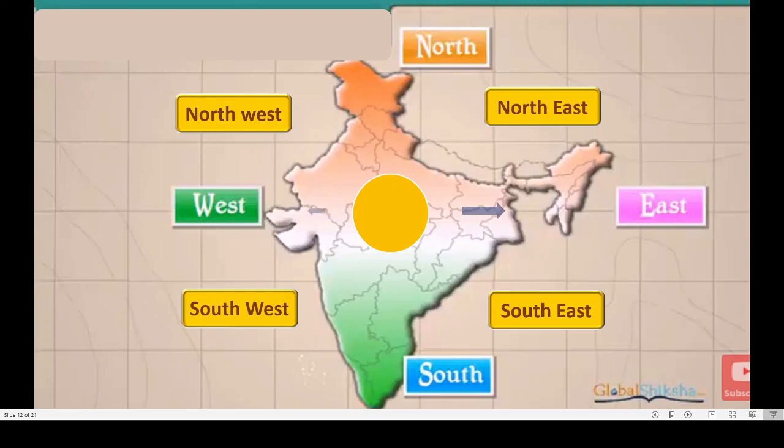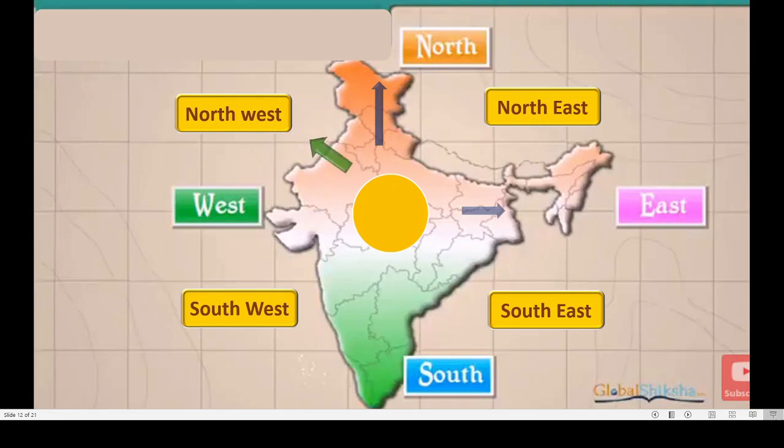This is west, Gujarat, correct? Maharashtra. Then up it is north, Jammu Kashmir. South we can see Kerala, Tamil Nadu, right?